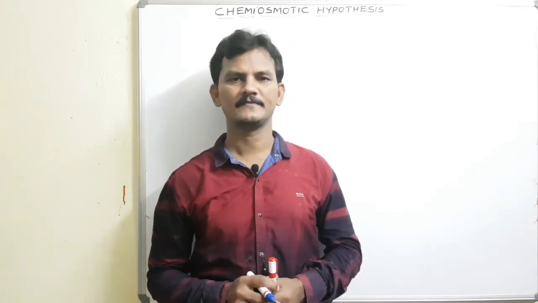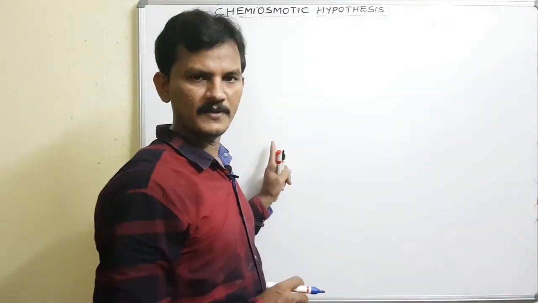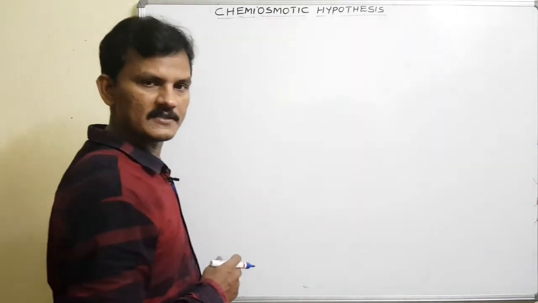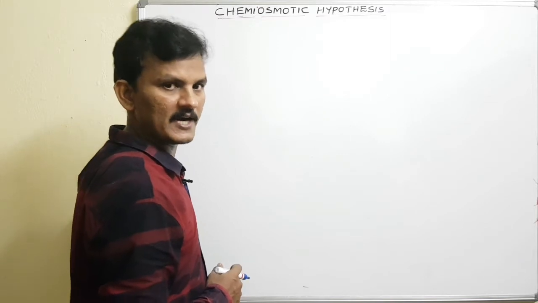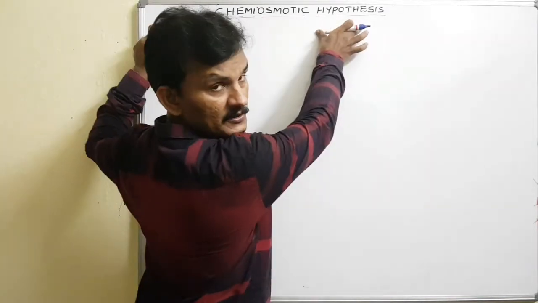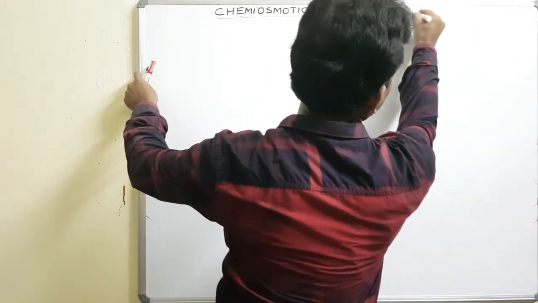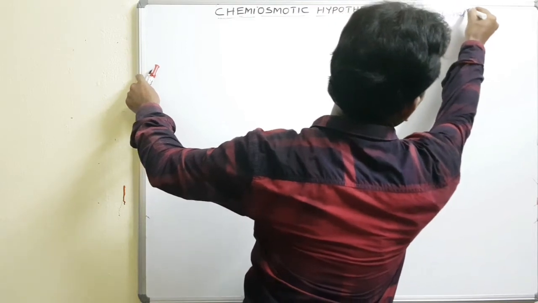This is Nasim. For every individual, ATP energy is needed to perform their metabolic reactions. So in this session, how ATP is generated in photosynthesis as well as in respiration was explained by the chemiosmotic hypothesis, which was put forward by Peter Mitchell in the year 1961.